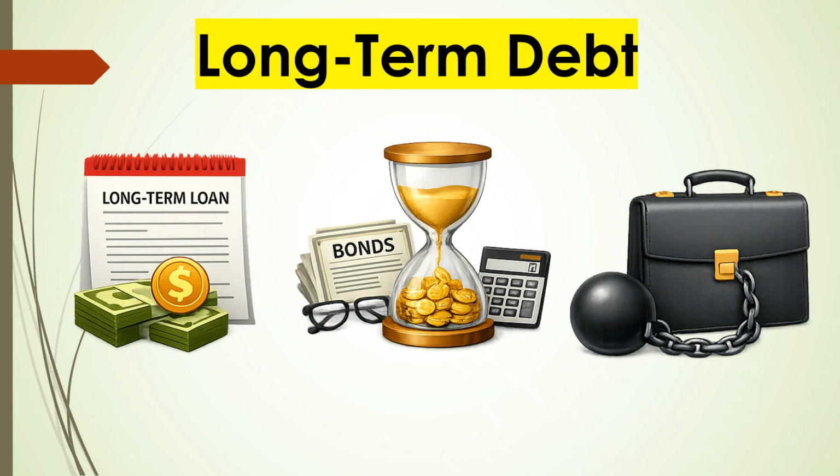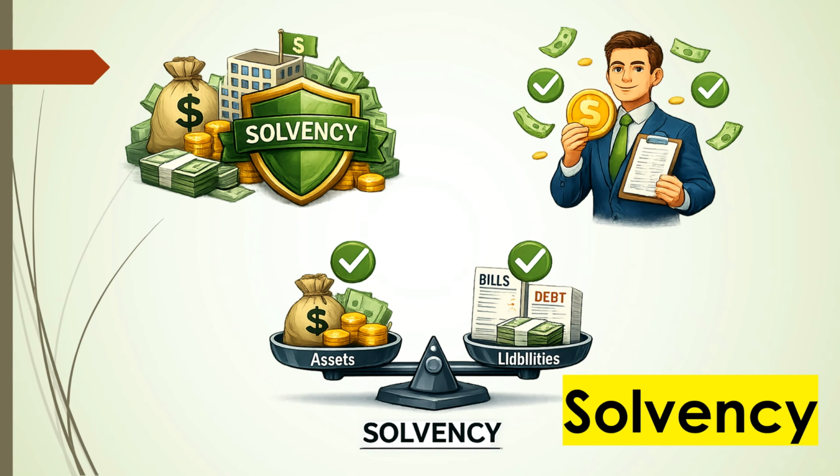Long-term debt, loans payable over several years. For example, a company takes a $200,000 loan to buy a building, payable over 10 years. Solvency, ability to meet long-term financial obligations. For example, a company with low debt and strong profits is solvent.